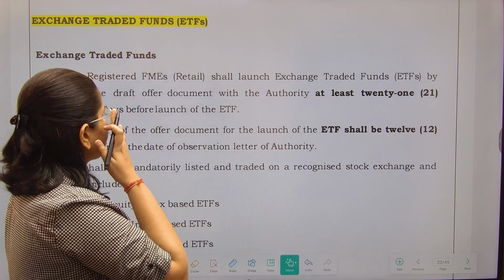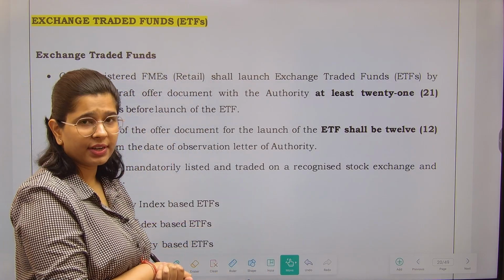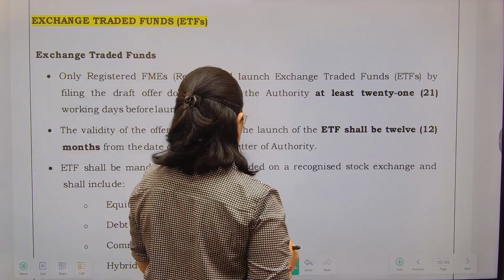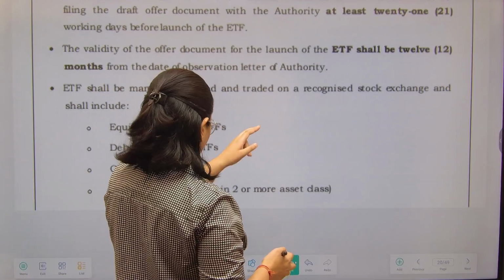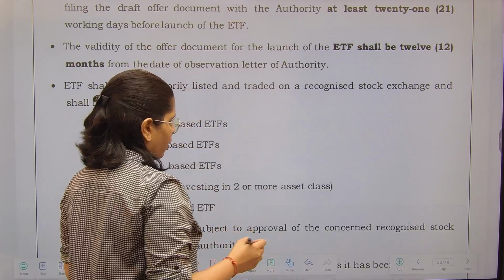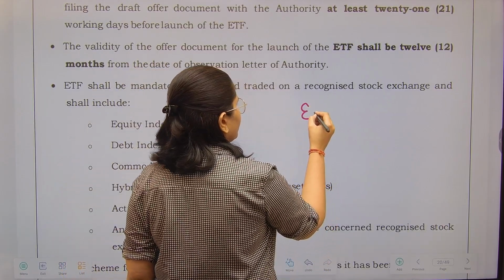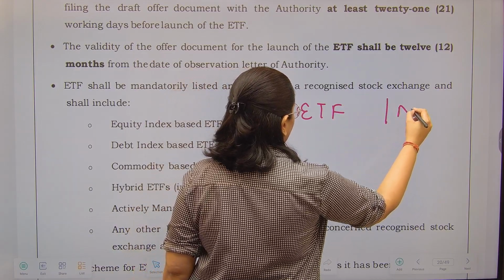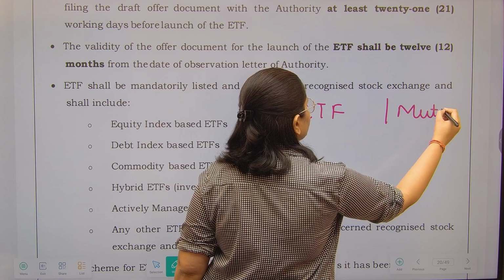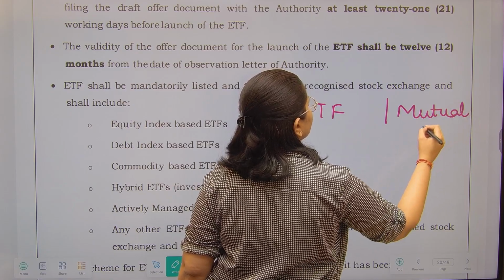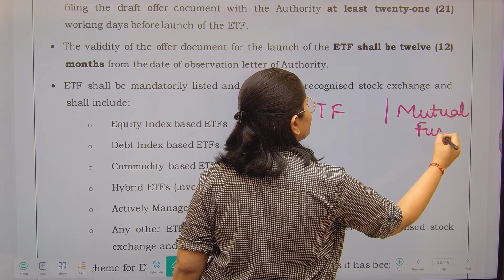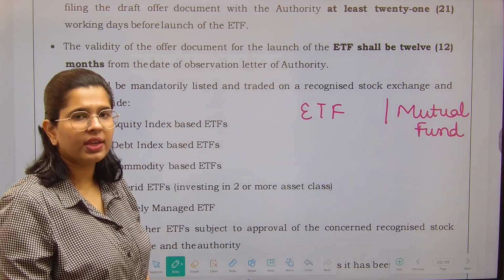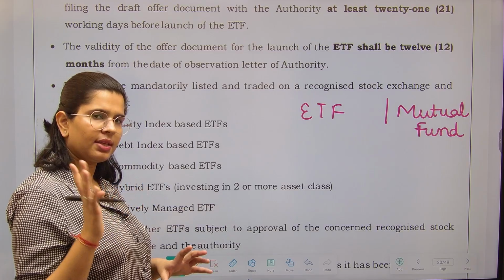Yes. So now let's start and talk about exchange traded funds. Okay. What are exchange traded funds? One by one, we'll understand this. First of all, an ETF is just like your mutual funds. Number one thing. In mutual funds, you invest in different kinds of securities, right? In exchange traded funds also, this is also a fund, and in this also we invest in different kinds of securities. Number one thing.